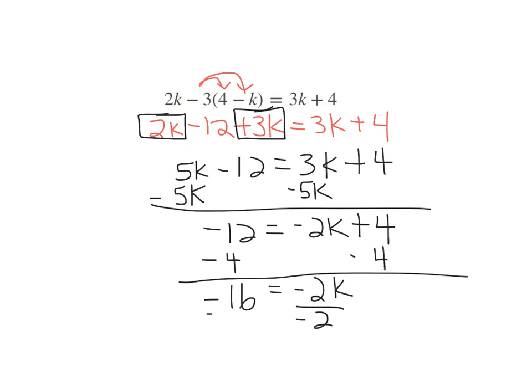The operation connecting -2 and k is multiplication, and I want to undo that. Now that I have a negative divided by a negative, my answer is going to be +8.